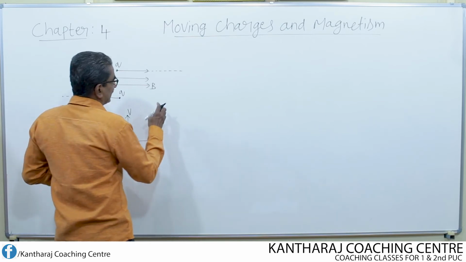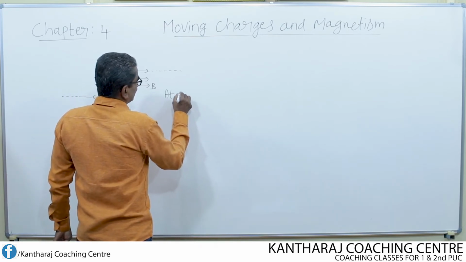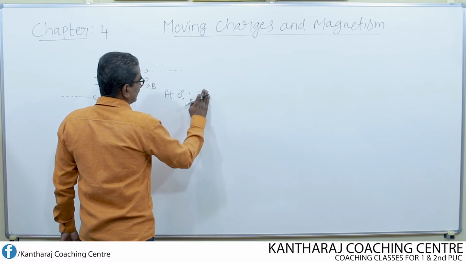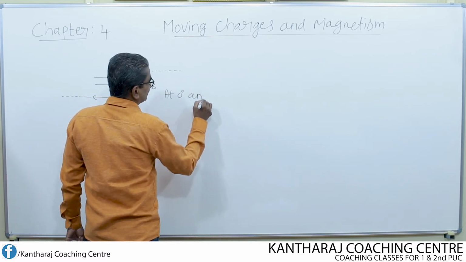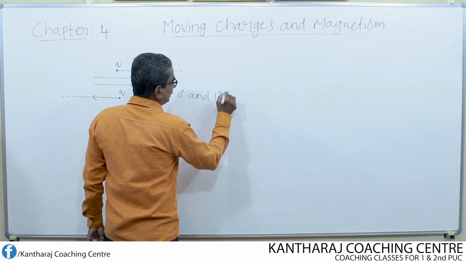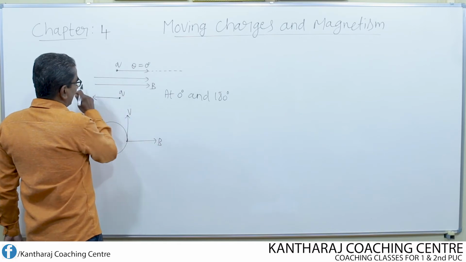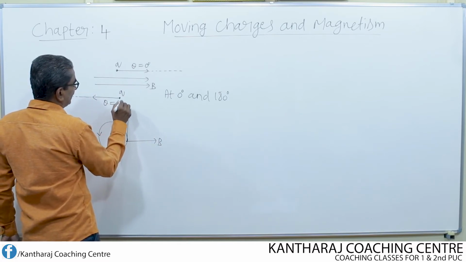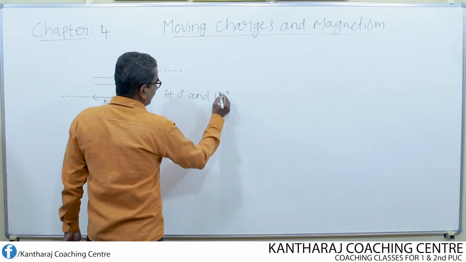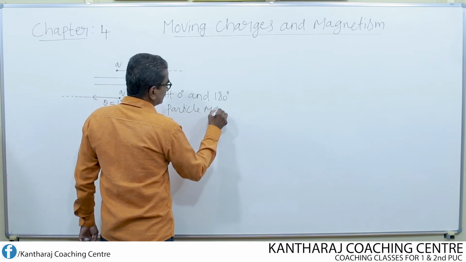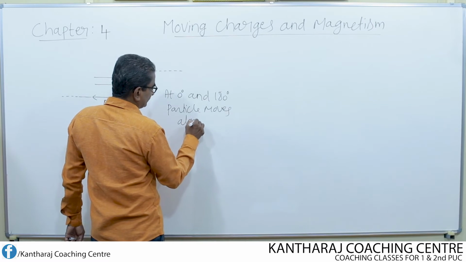At 0 degree and 180 degree entry, theta equal to 0 degree, and anti-parallel means theta is equal to 180 degree. In both the cases, the particle moves along a straight line.